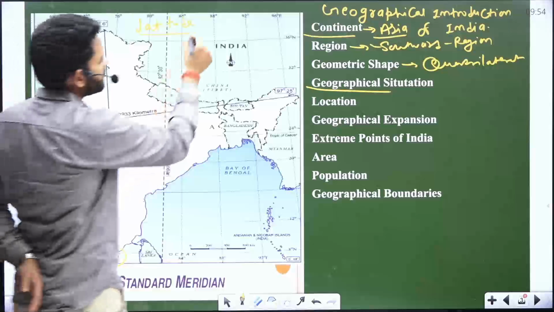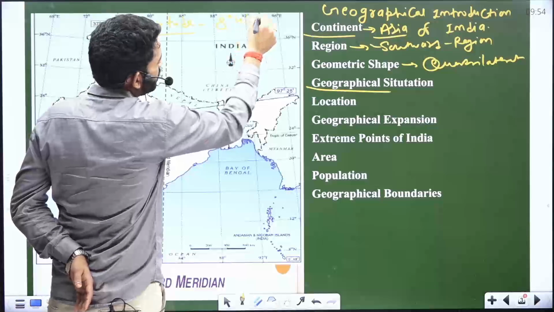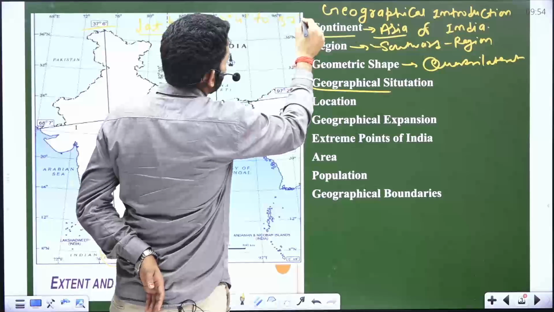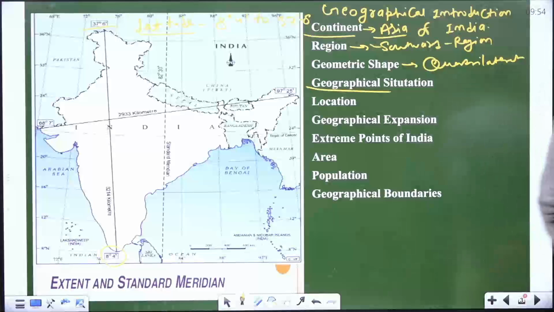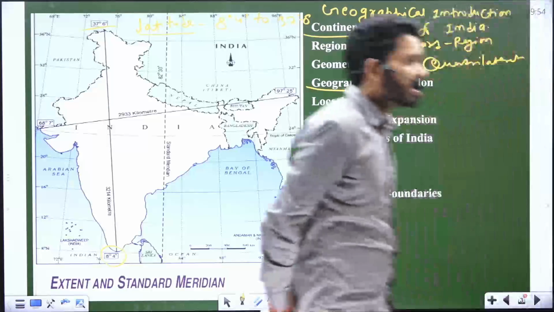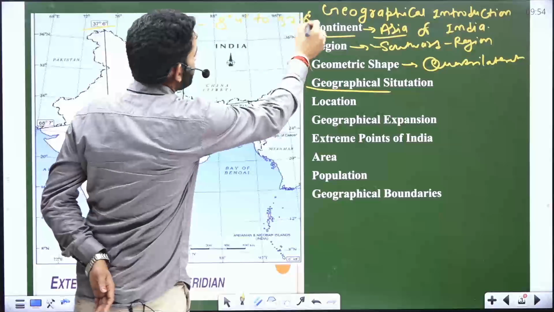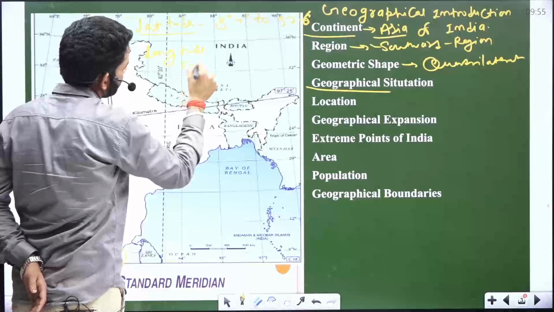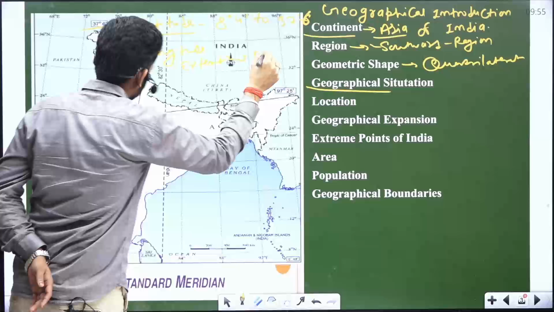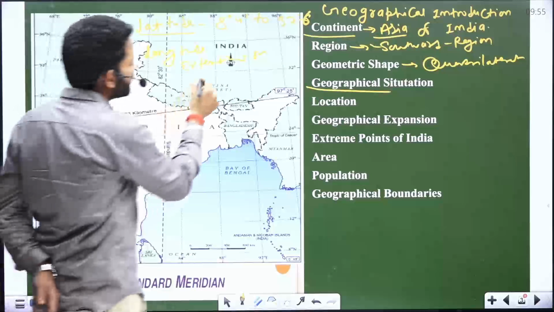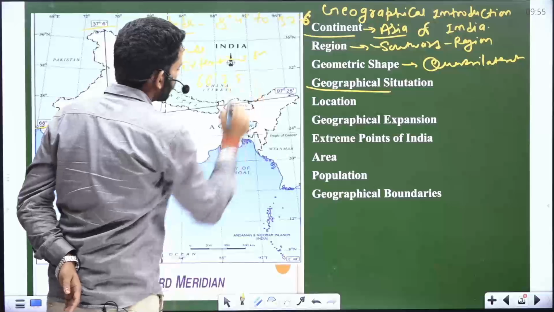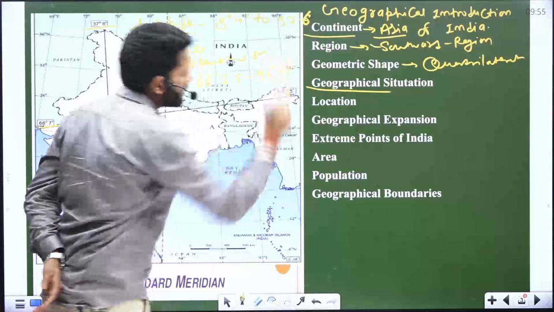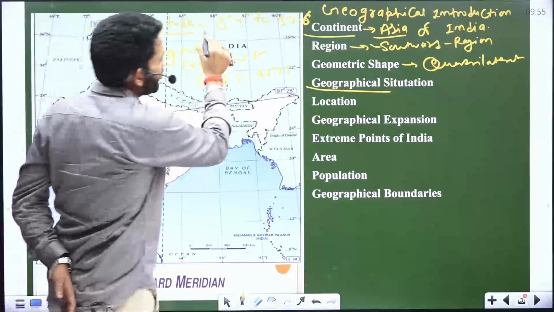8 degree 4 minute to 37 degree 6 minute, and the longitude extension of India is 68 degree 7 minute eastern longitude to 97 degree 25 minute. It's clear.